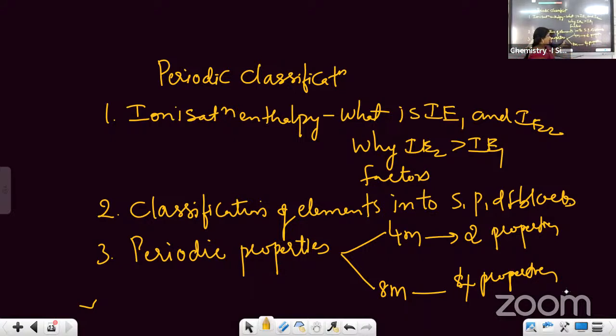Or if it is given for 8 marks, they will ask all 4 properties: atomic radius, ionization enthalpy, electronegativity, electron affinity. These are the 4 important properties. So these are the questions we are going to get from periodic classification. You will get 1 question of 8 marks out of these 3. Okay. Now we'll discuss each one by one.